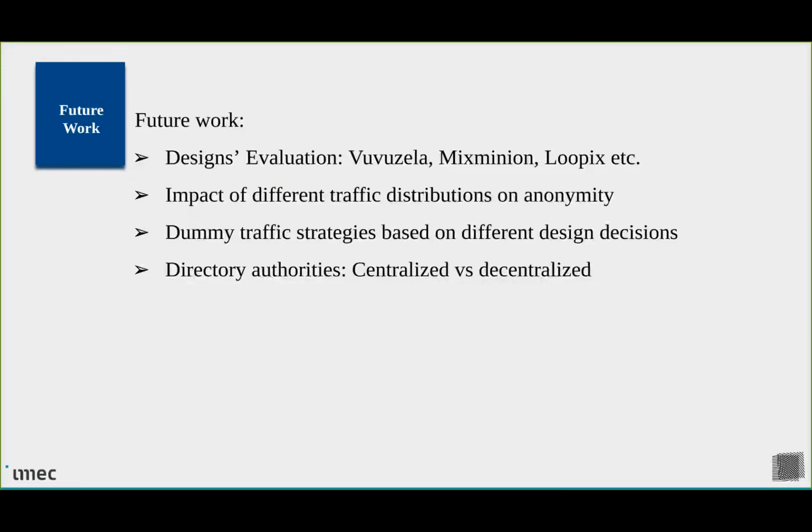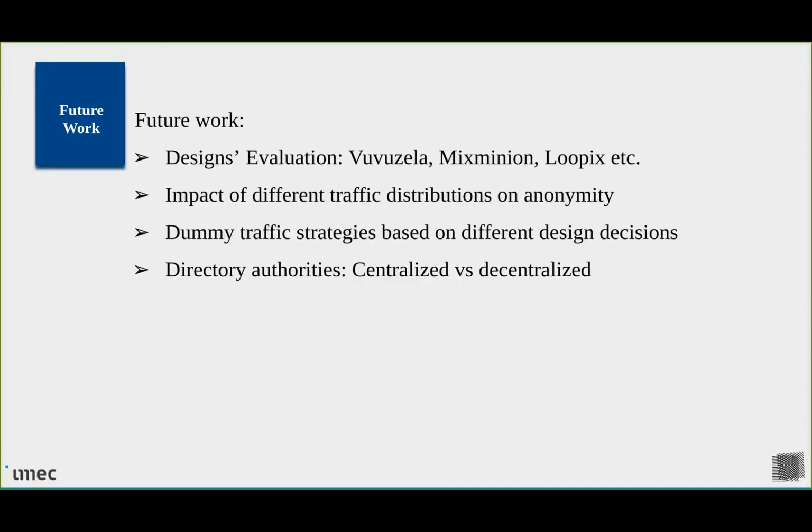As future work, we have a lot of questions we want to answer. We want to study empirically using our simulator. One first thing is we want to compare previously existing designs, such as Mixmaster, Mixminion, Loopix, maybe CMix. We want to test them on this simulator.